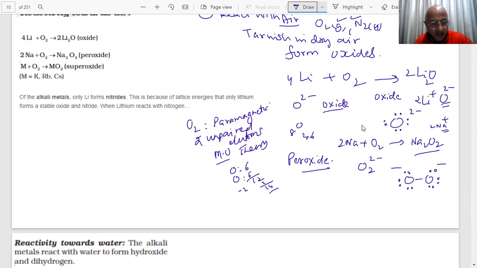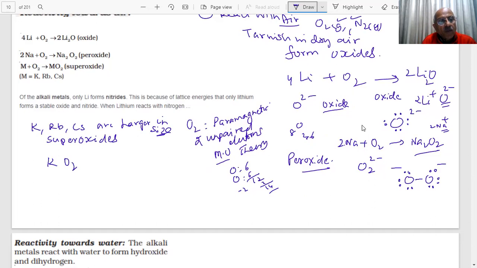And the bigger ones, which are the bigger ones? Potassium, rubidium, cesium are larger in size. And what are they forming? They form superoxides. What are the superoxides? As you can see, KO2, RbO2, CsO2. These are superoxides. What will be the charge on this?